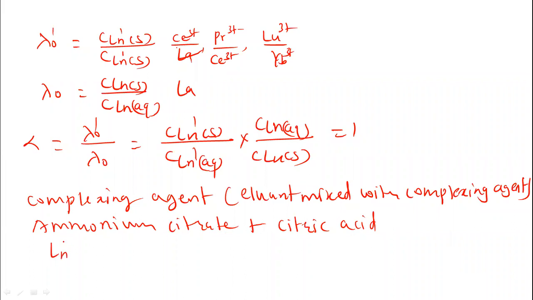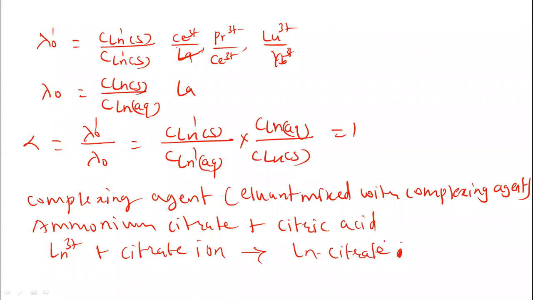Which complex is formed? The lanthanide citrate complex is formed. The citrate ion forms the complex with the lanthanide ions. So the lanthanide citrate complex is formed there, and individual bands are created in the resin column.